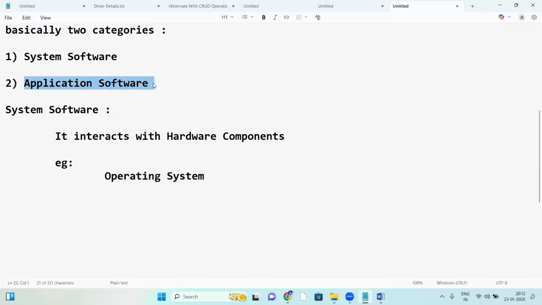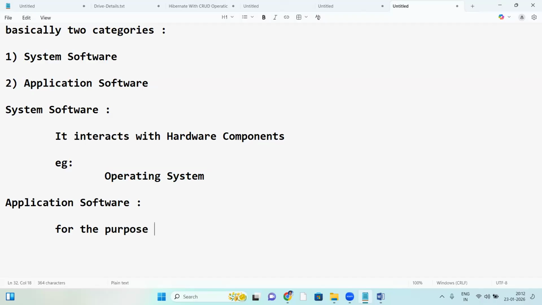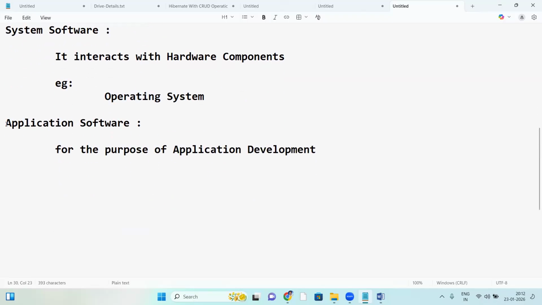So next one, application software. What is application software? Application software is for the purpose of application development, for building applications.